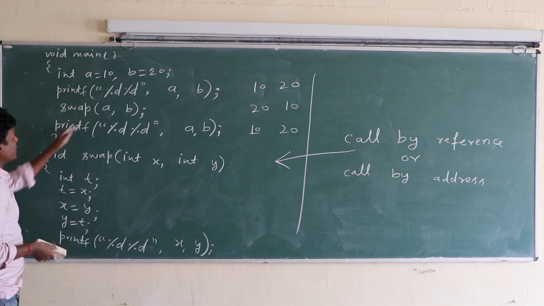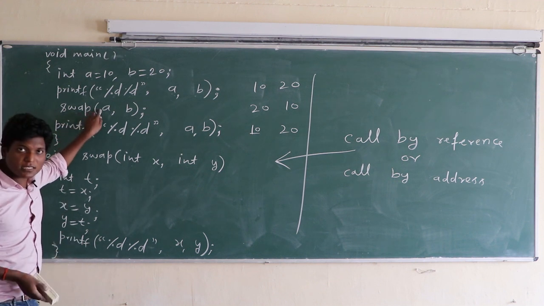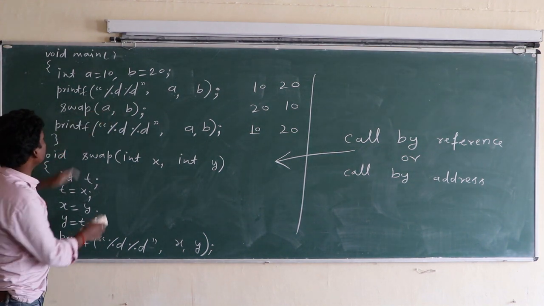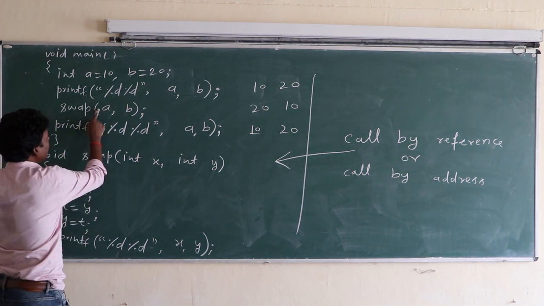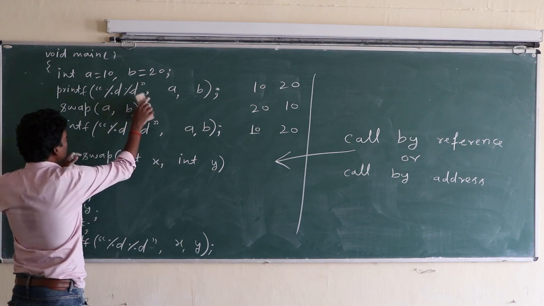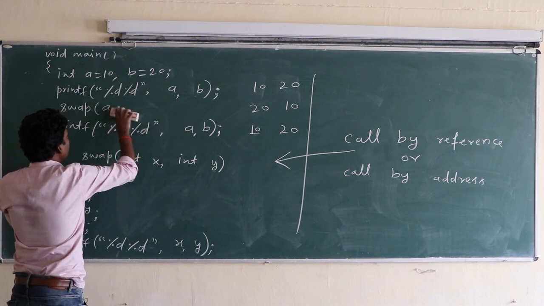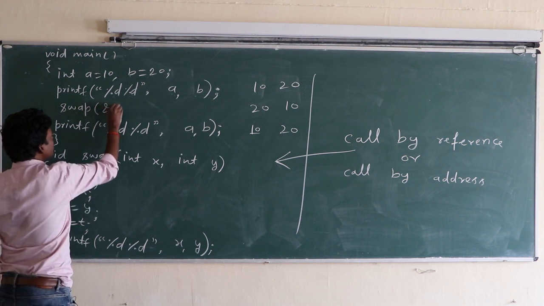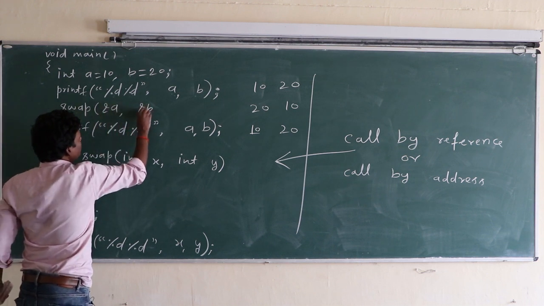So in call by address, we have to supply the address. This is call by value. For call by address, we have to put an ampersand here and here. There is no space, so we are going to remove it and write it again: swap(&A, &B).